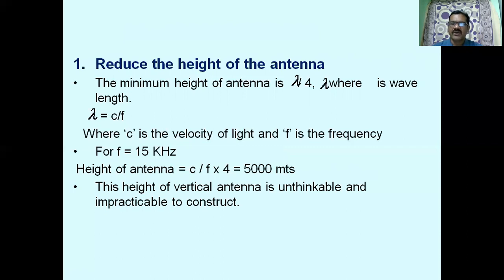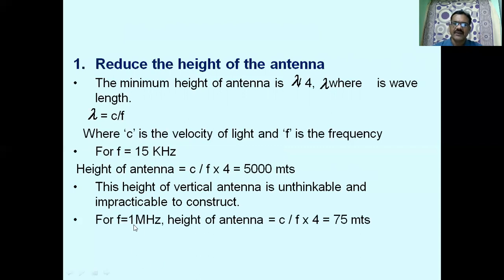Hence, we go for modulation, take the help of the carrier. The carrier is at 1 megahertz, and we place this 15 kilohertz original message signal onto a carrier of frequency 1 megahertz. Then the height of the antenna, with f equal to 1 megahertz, 1 into 10 power 6, if we substitute here, then we get the value equal to 75 meters.